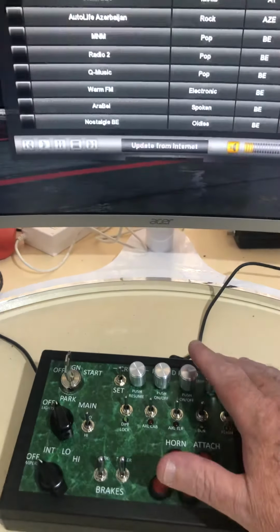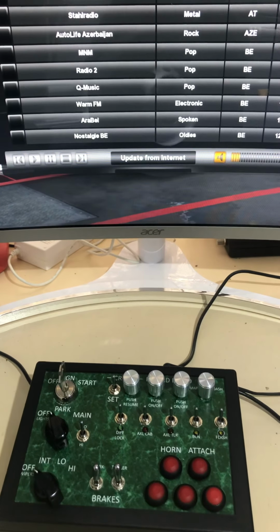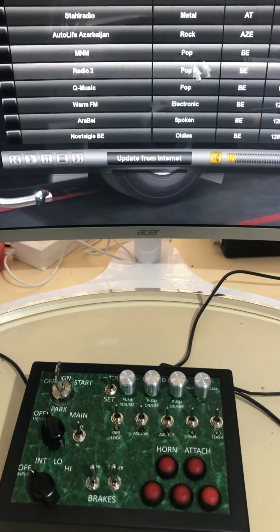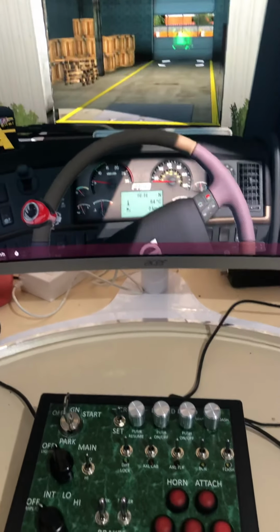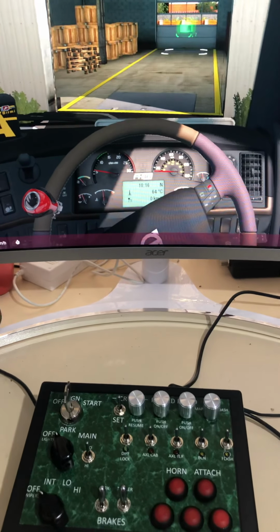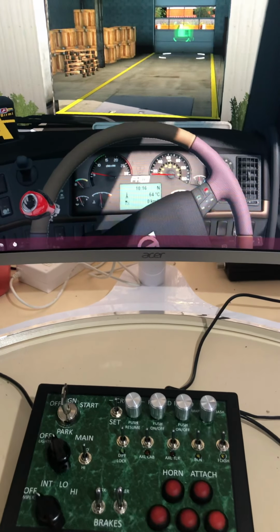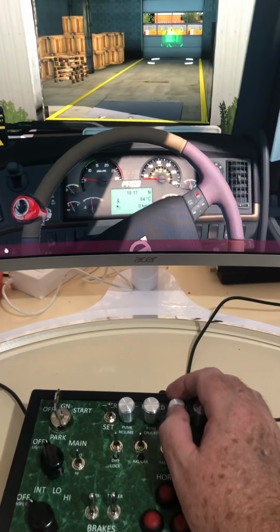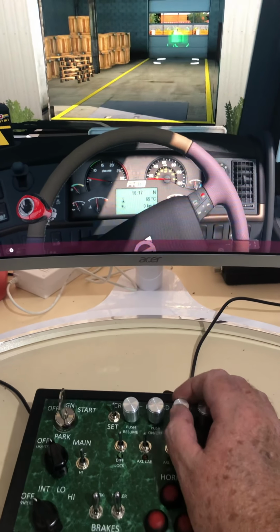Radio, hit the radio, pick my station, press play, cancel that back, wait for the radio to start. I think the radio is playing and the volume's low, so I turn up the volume.